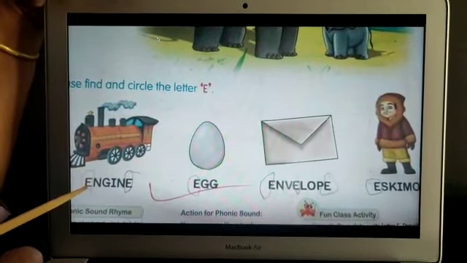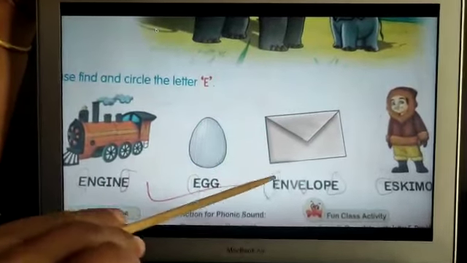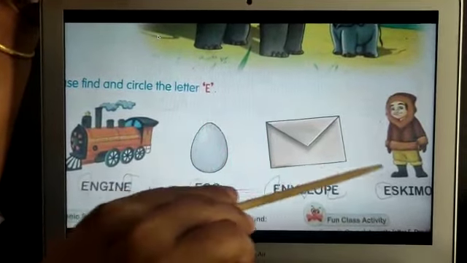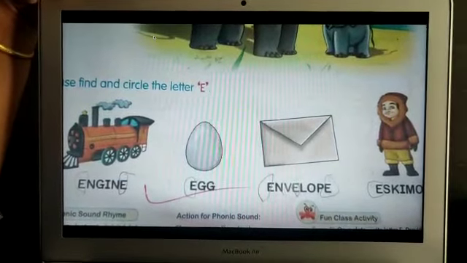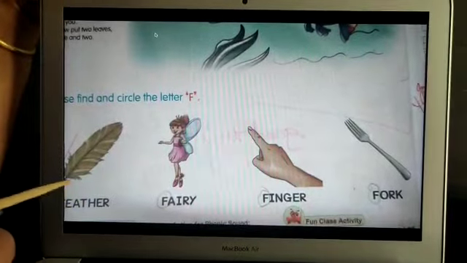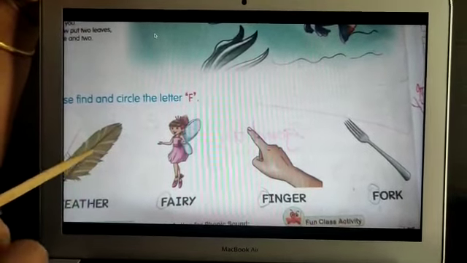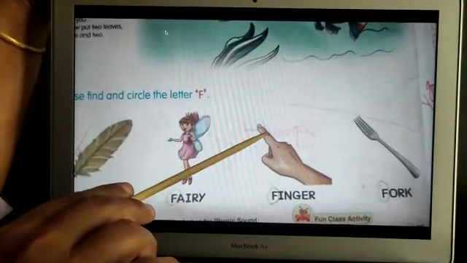Let us see E. E for engine. E for egg. E for envelope. E for Eskimo. So E says eh, eh, eh. Let us see F. F for feather. F for fairy. F for finger.